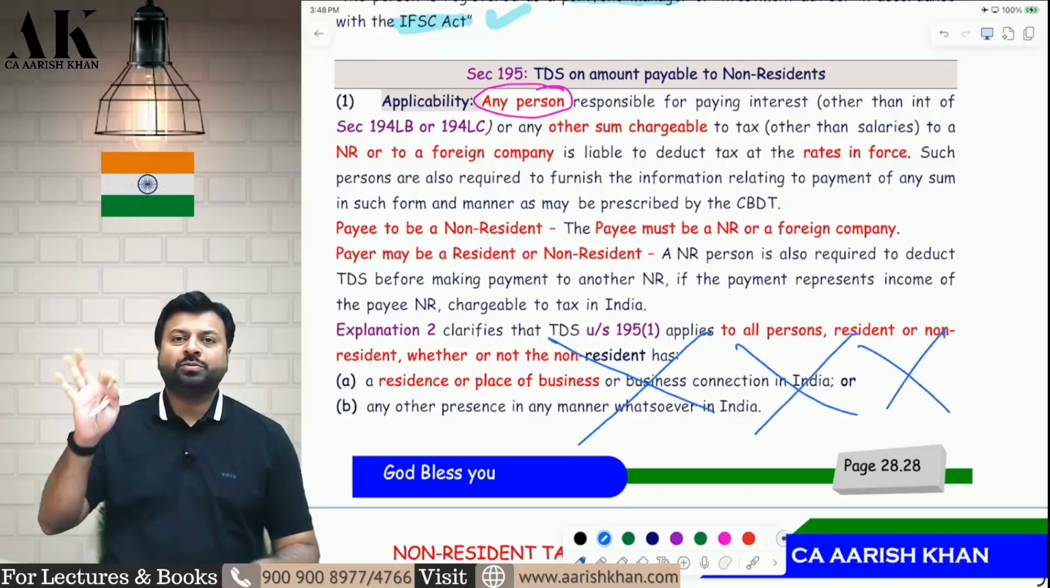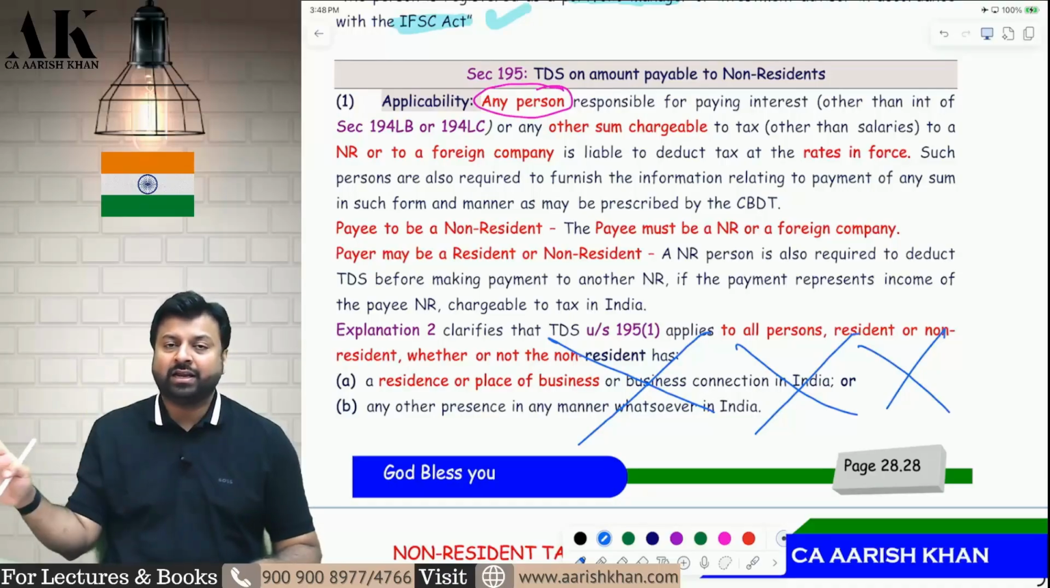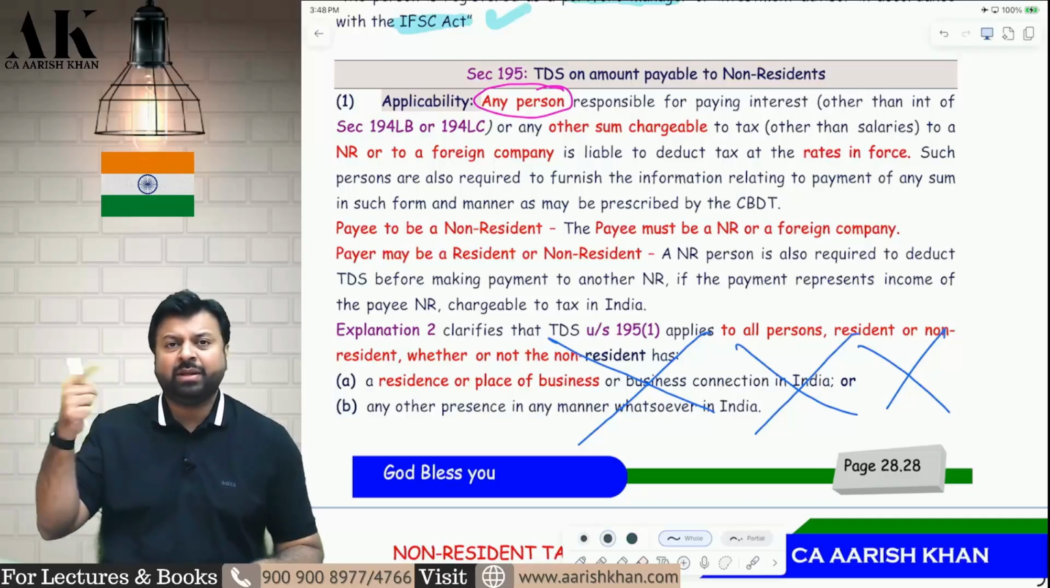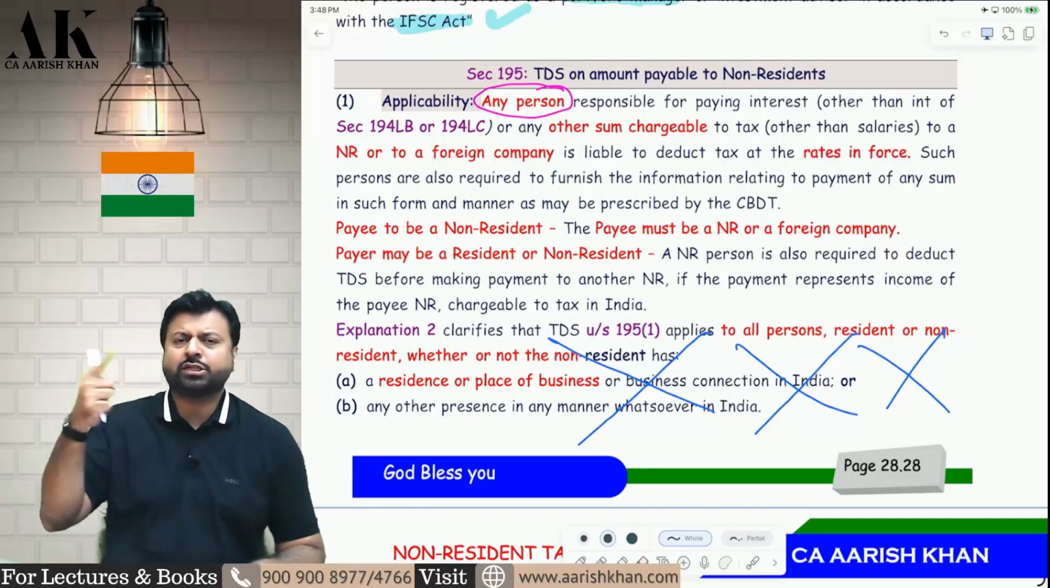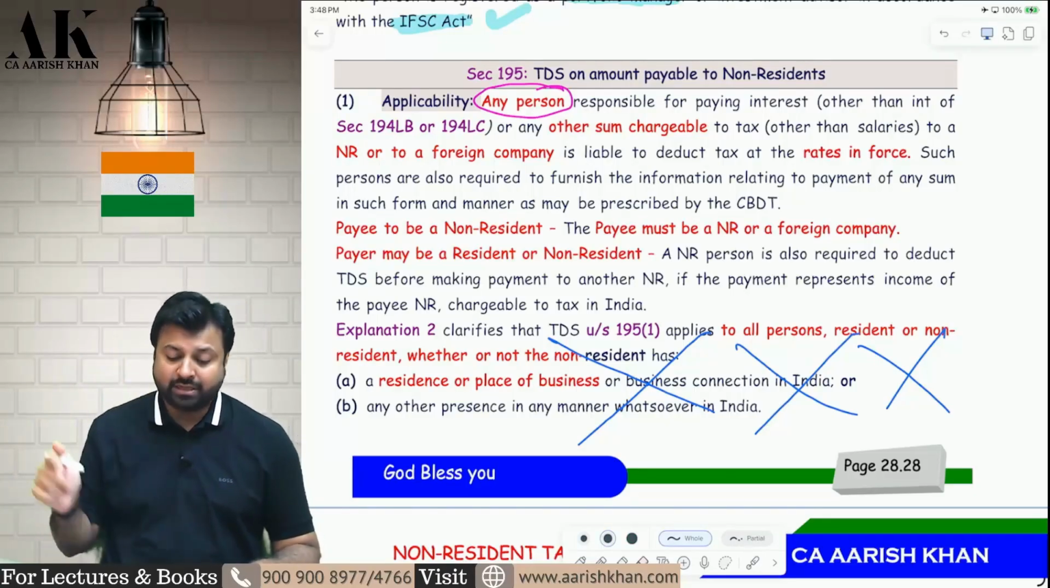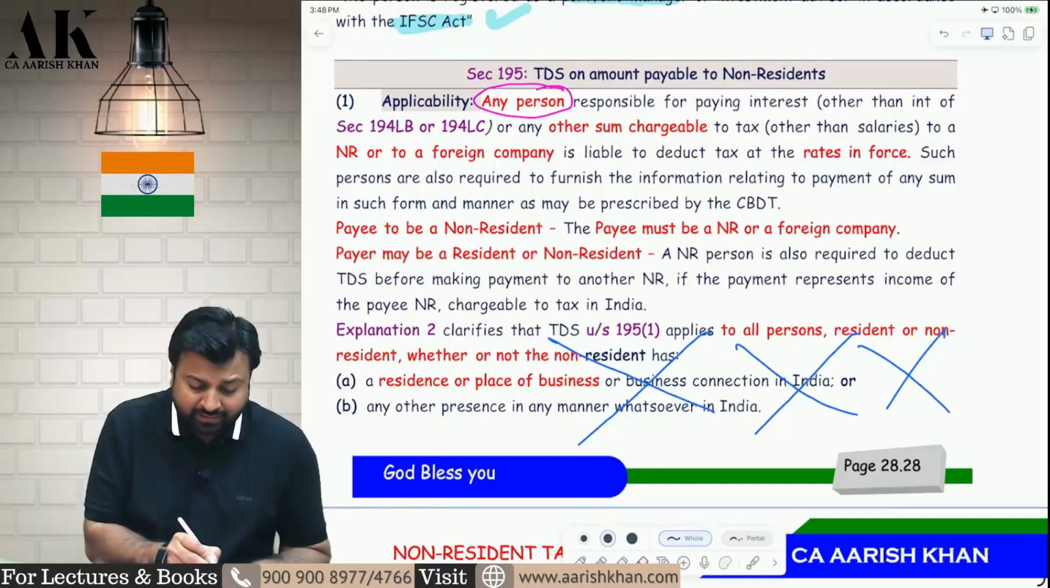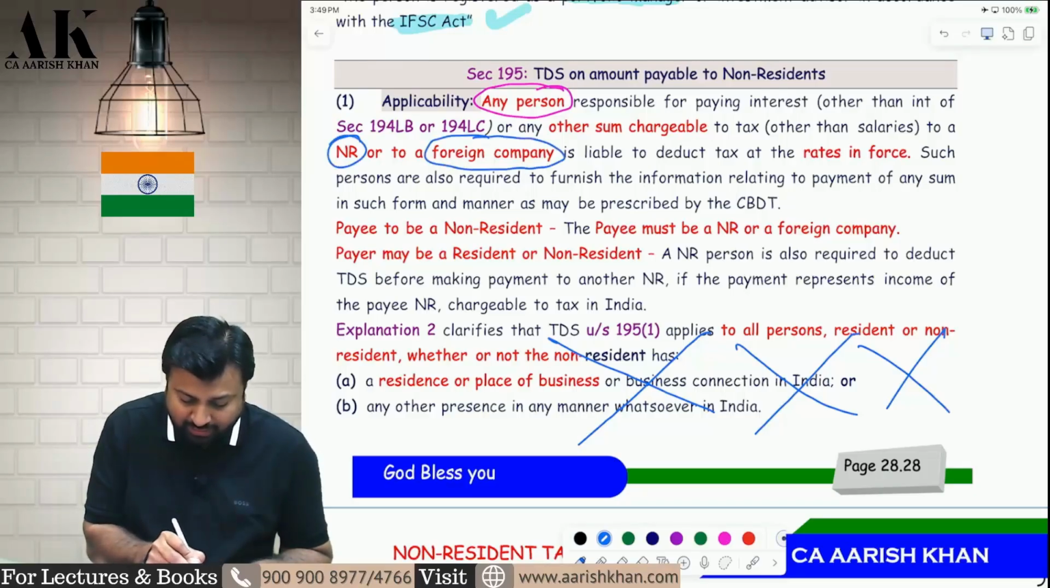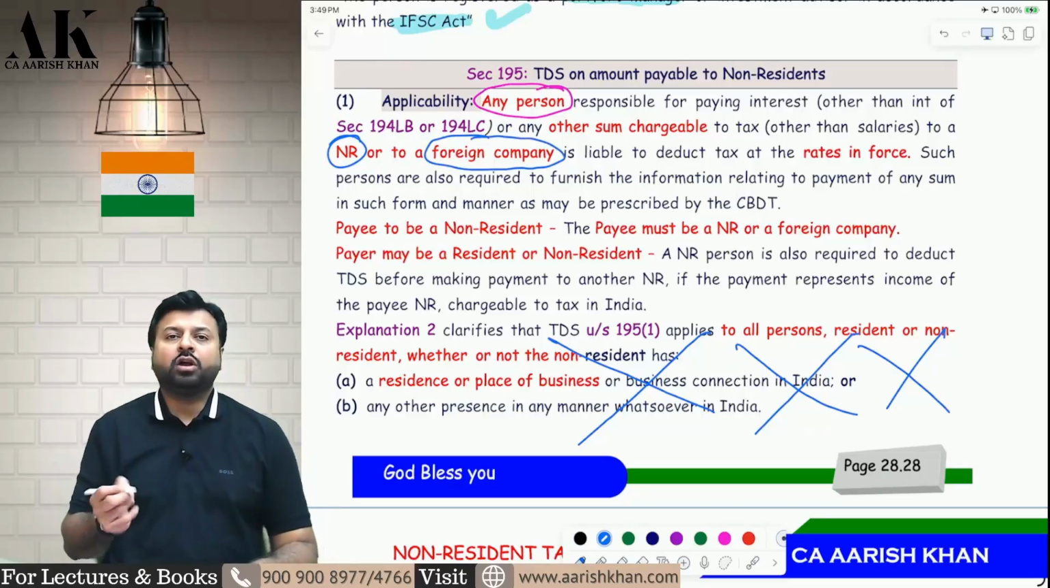The deductor can be resident or non-resident, it doesn't matter. The deductor may have a place of residence, may not have a place of residence, may have a business connection, may not have a business connection. It doesn't matter. Who should be the deductee? The deductee has to be a non-resident or foreign company. The payee has to be a non-resident or foreign company. That is more important. On what amount are you going to deduct TDS?